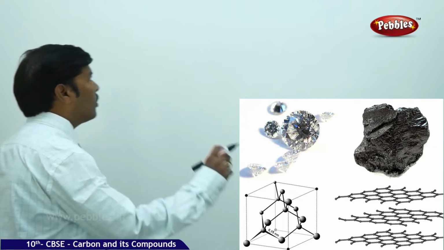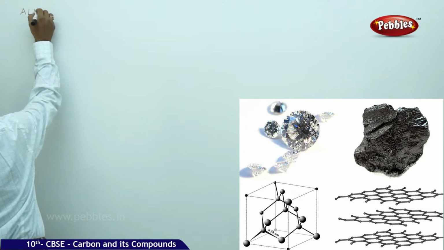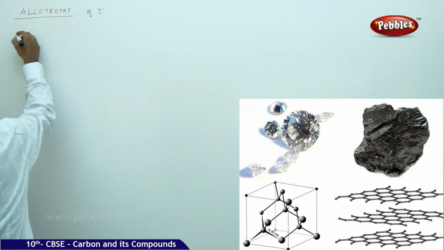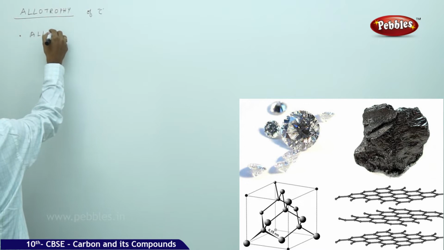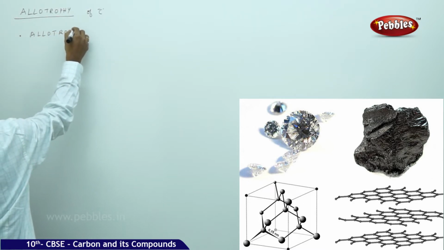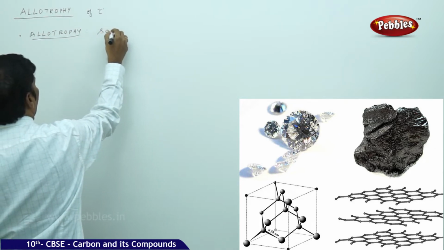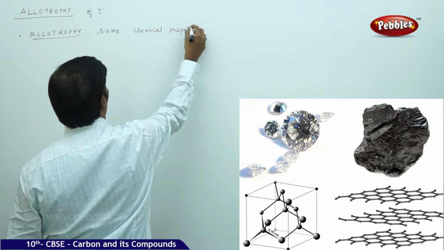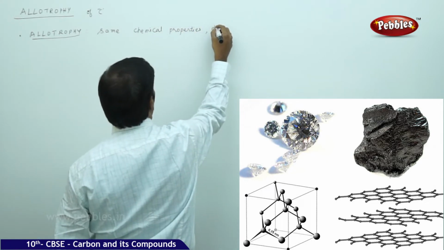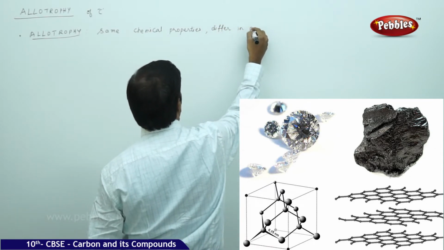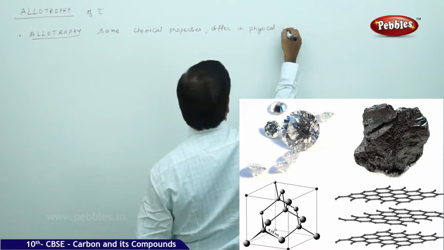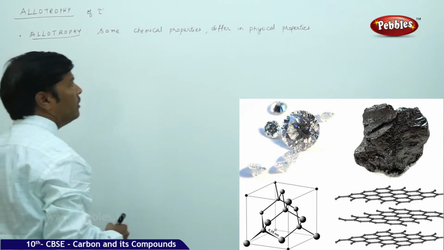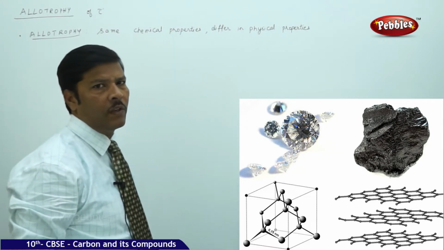Next part of the discussion is allotropy of carbon. In allotropy, the forms have the same chemical properties but differ in physical properties.